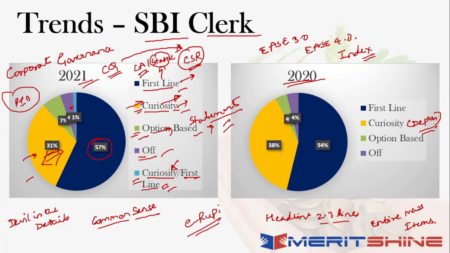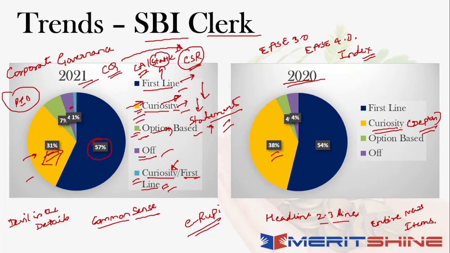So even though the percentage looks as if first liners were more in this case, but the depth at which the curiosity level questions were asked this year, it was significantly deeper. Which means आप सिर्फ एक या 2 लाइन्स हेडलाइन के बाद पढ़ने से आपका काम नहीं होने वाला था, आपको और ज्यादा डिटेल में पढ़ना था. So that is where the point is. So while curiosity was there even last year, the depth of the curiosity required this year was significantly higher, right?